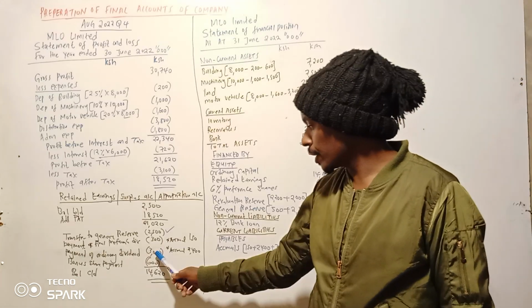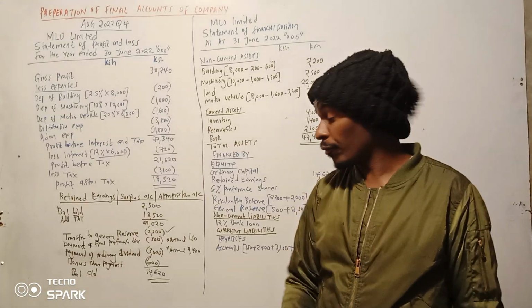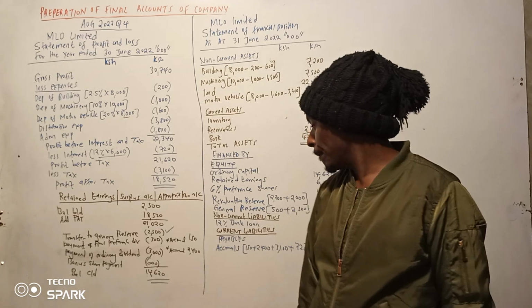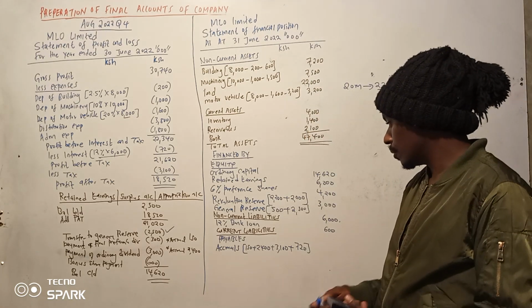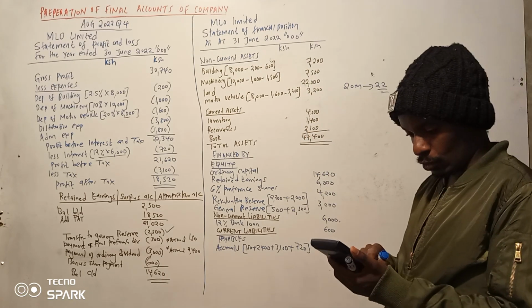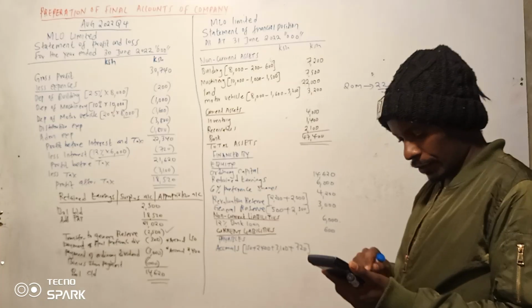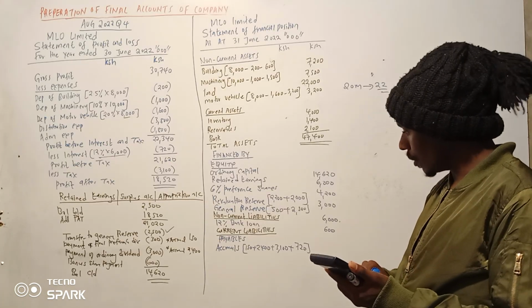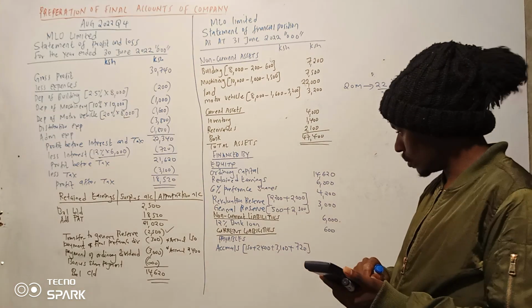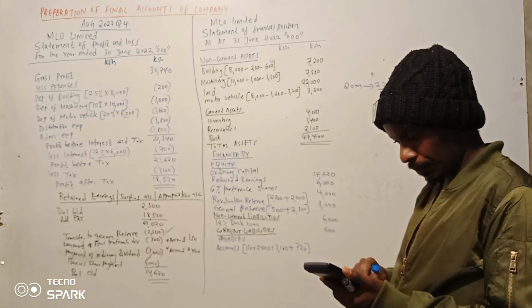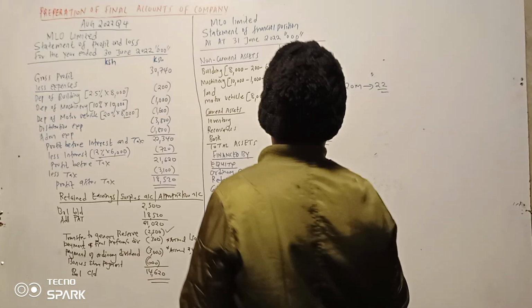So out of this 3000, 600 is paid. Kumaanisha haijalipwa ni 2400. So 150 plus 2400 plus 3100 plus 720. So 6370.